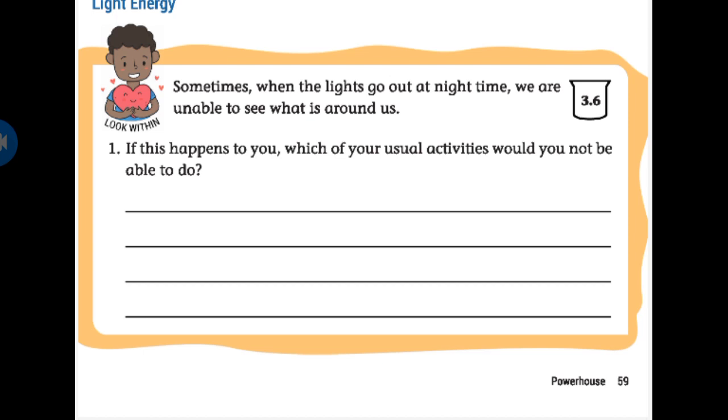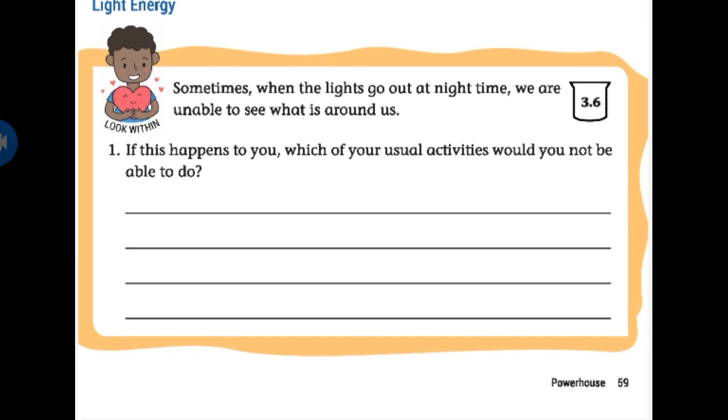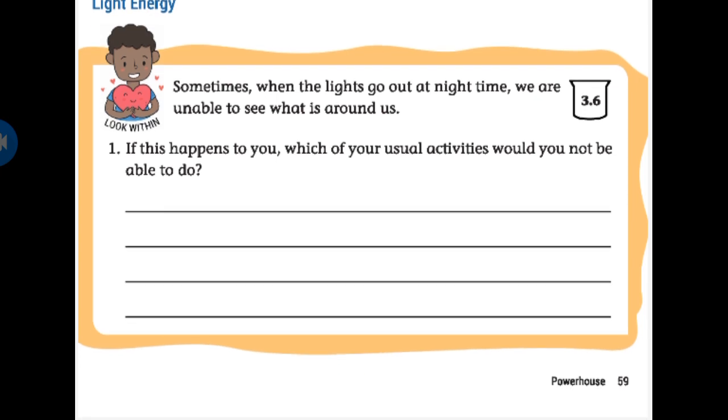In the dark we can't see anything. Yes, what is around us, we can't see in the dark. If there are no lights, we'll face many problems. Yes or no? Sometimes when the lights go out at night time, we are unable to see what is around us, right? Yes, so there are a few questions.